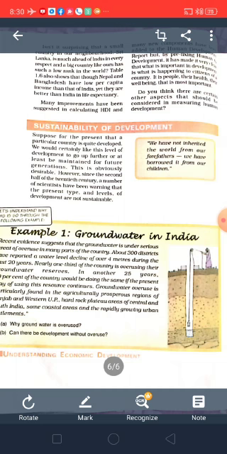So what have we learned? After observing all these examples, what we have learned from this chapter is that development doesn't mean only development in the national income or per capita income. Development means development should happen in all aspects along with per capita income. That is, good health care should be there.